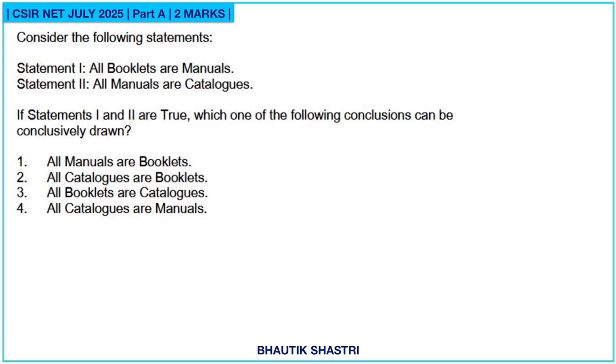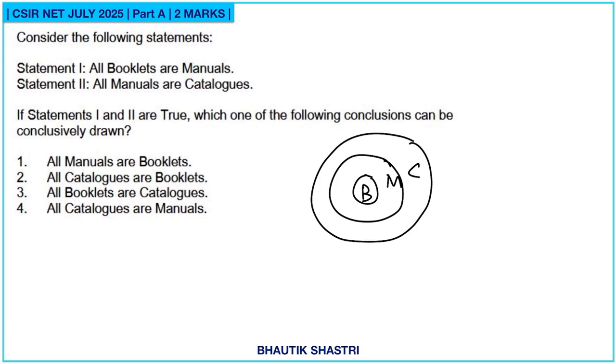Question number 1. Consider the following statements. Statement 1. All booklets are manuals. Statement 2. All manuals are catalogs. If statements 1 and 2 are true, which one of the following conclusions can be conclusively drawn?